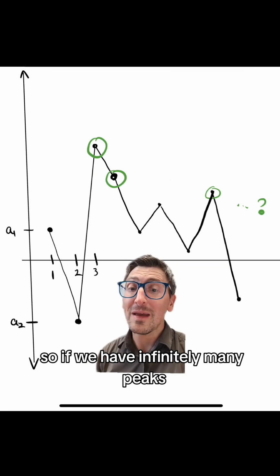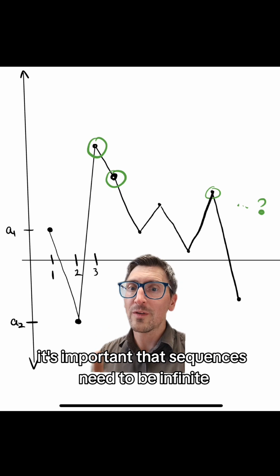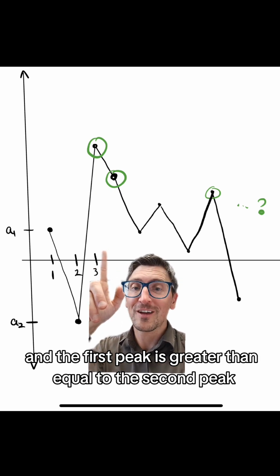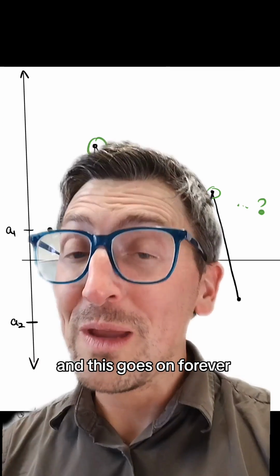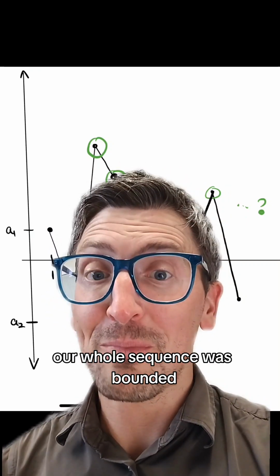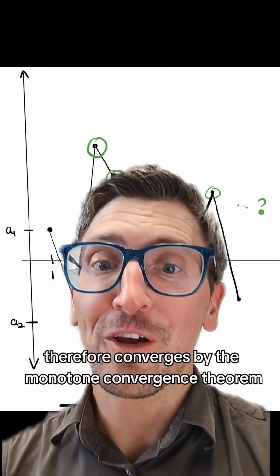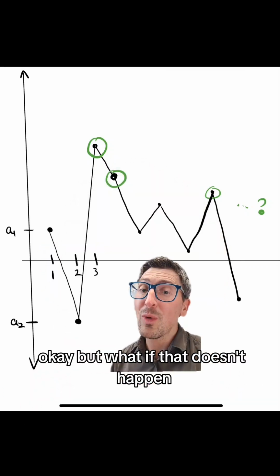So if we have infinitely many peaks, they actually form a decreasing sequence. Here it's important that sequences need to be infinite. And the first peak is greater than or equal to the second peak, which is greater than or equal to the third peak, and this goes on forever. We've just identified a decreasing sequence. And remember, our whole sequence was bounded, and so we have a decreasing bounded subsequence. Therefore, it converges by the monotone convergence theorem. That's pretty cool.